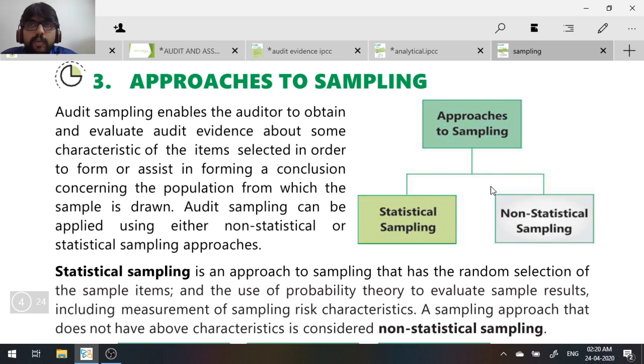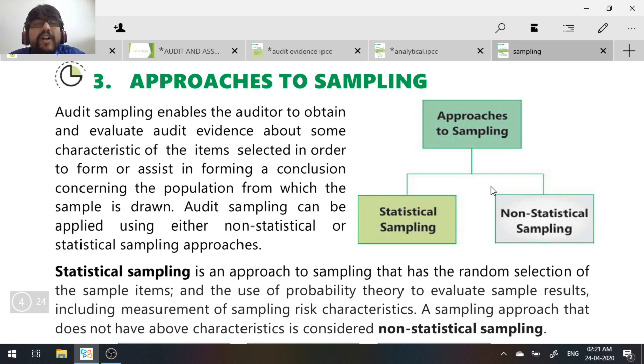Approaches to sampling are basically two types. One is statistical sampling and second is non-statistical sampling. When the auditor does sampling, he has two approaches. One, he can use statistics when he selects the sample. That is statistical sampling. Second, he may not use any statistics or scientific methods and just go purely as per his judgment and experience.